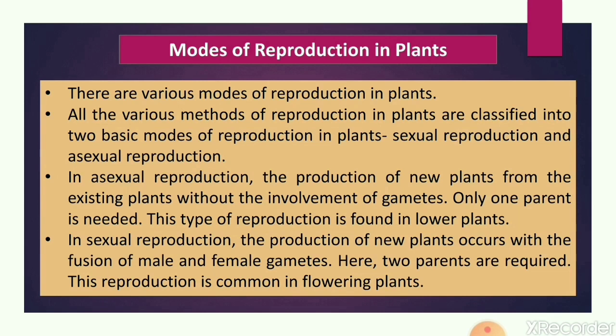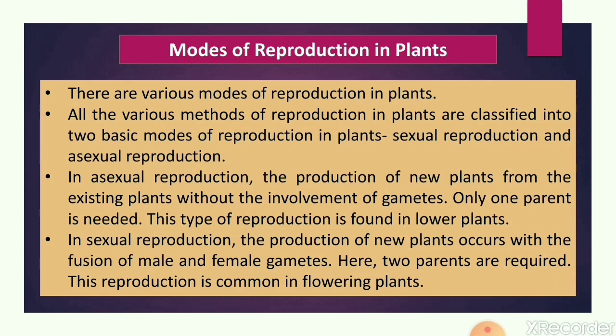This type of reproduction takes place in plants, but seeds are not produced, and there is no union of gametes, that is reproductive cells or sex cells. And the new individual produced by asexual reproduction will be totally identical to the parent, and this type of reproduction is found in lower plants.